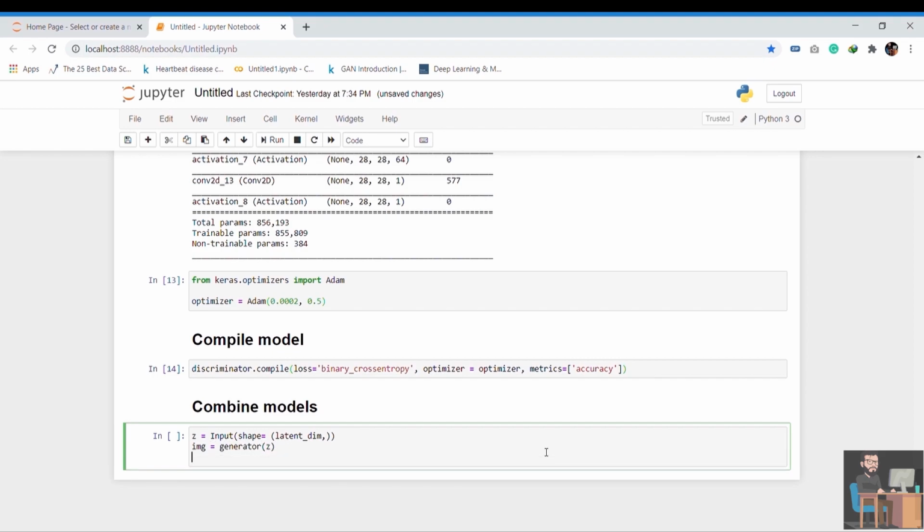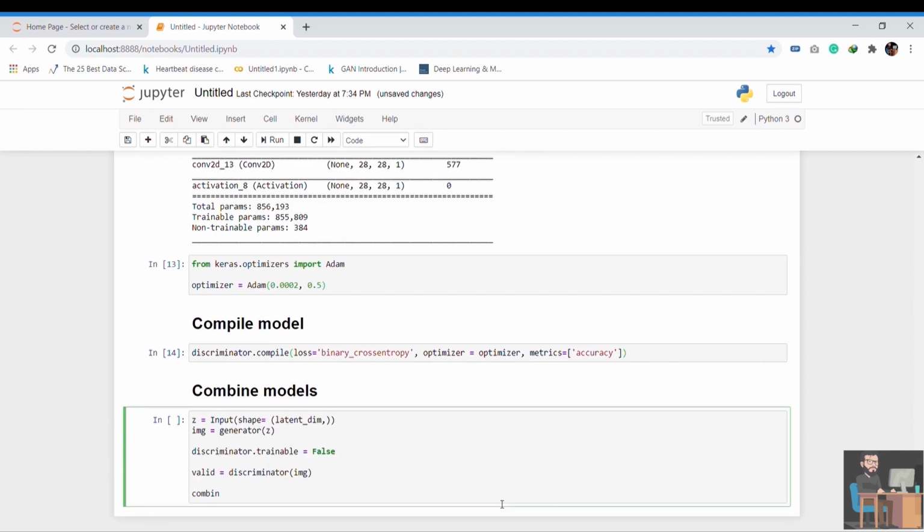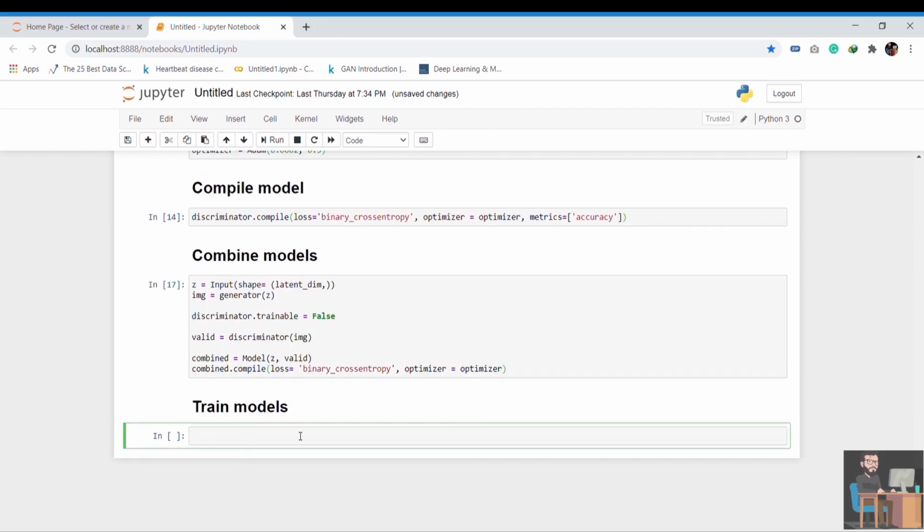Remember, when we combine the models, we use the discriminator only for prediction, whether the image coming from the generator is fake or real. So we don't need to train it during this time. That's why we use discriminator.trainable equals False. Now we combine the generator with the discriminator, then stack the input layer to it and combine the model together and compile it using binary cross entropy loss function and the above defined optimizer. Now we have everything ready and it's time to train both the models.